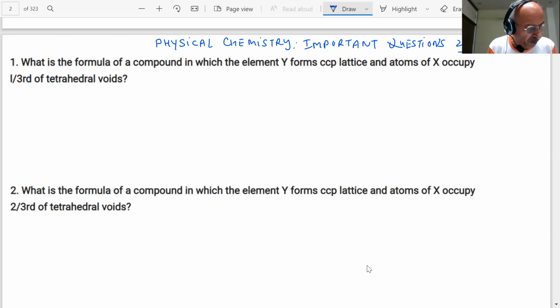Packing efficiency, students. Then we studied imperfections in the solid state, stoichiometric defects, non-stoichiometric defects, and questions will be asked on impurity defects. Then we studied metal excess defects, metal deficiency defects.